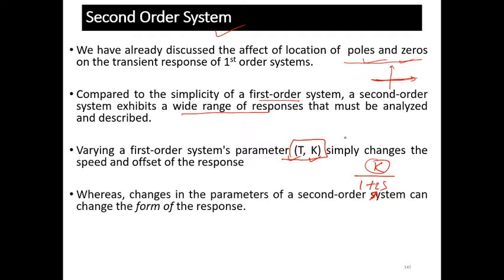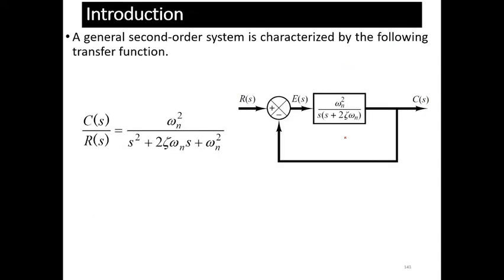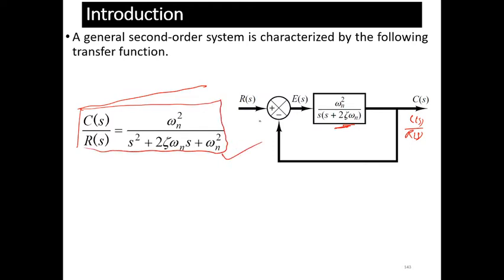However, in the second order system, we have different types of responses. The second order system can be represented as omega n square upon s into (s plus 2 zeta omega n). And when you take the feedback, then the transfer function C(s) upon R(s) becomes omega n square upon s square plus 2 zeta omega n s plus omega n square. This is a very famous equation, and you have to learn it, where omega n is